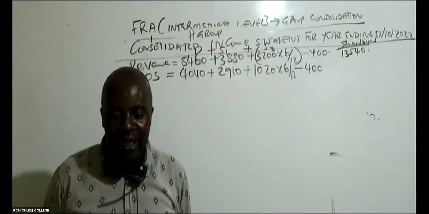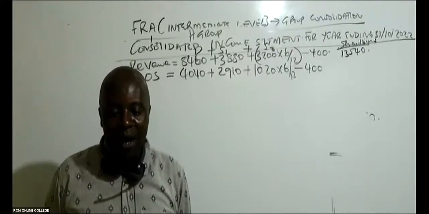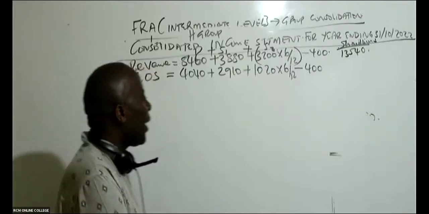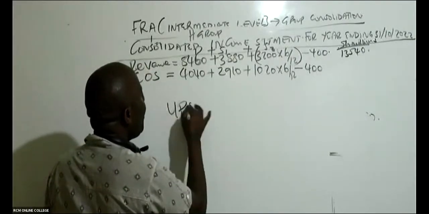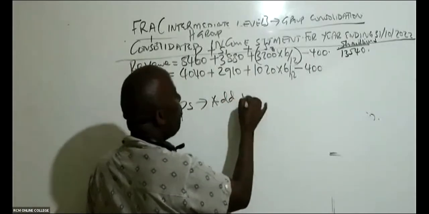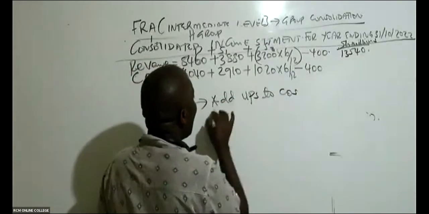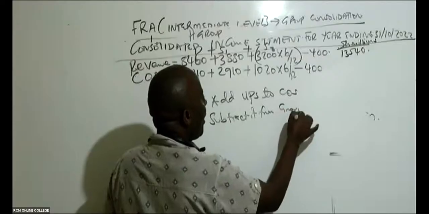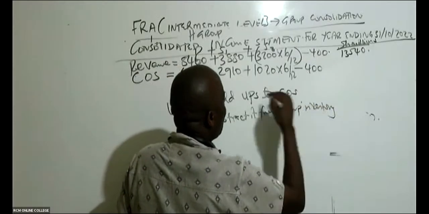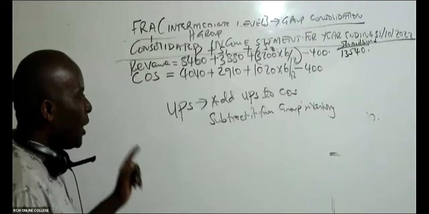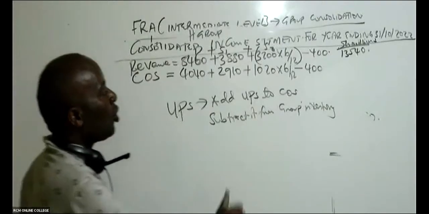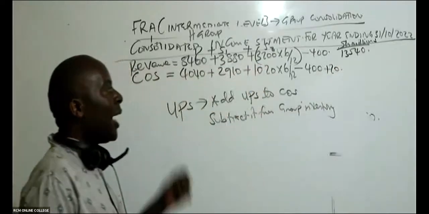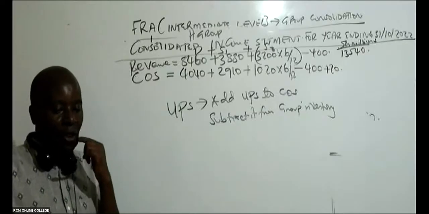Hope has gotten this. The unrealized profit on stock, the URP. So remember, whenever you get UPS, you shall always add UPS to cost of sales and subtract it from group inventory. So come to cost of sales here and add the 20 like that.